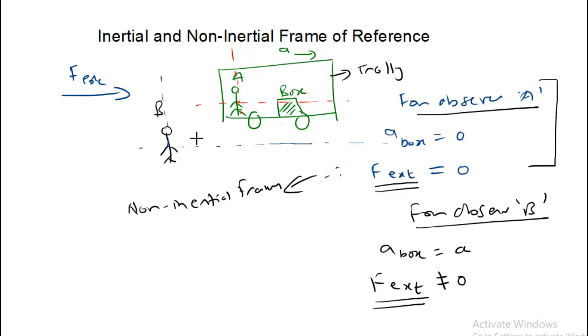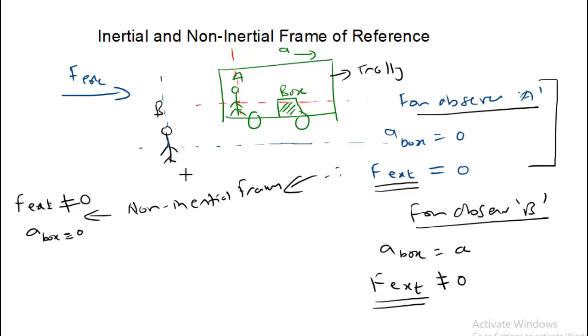So for the non-inertial frame of reference, though there is a force, because there is an external force, that is why that trolley is accelerating, F external is not equal to 0, but the acceleration of the box is equal to 0.